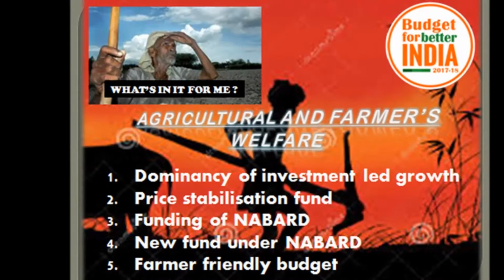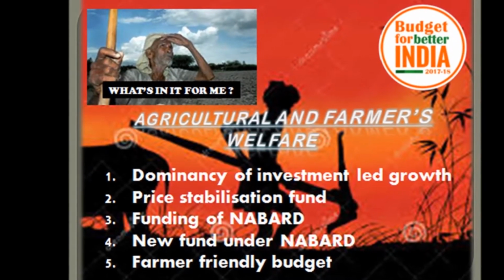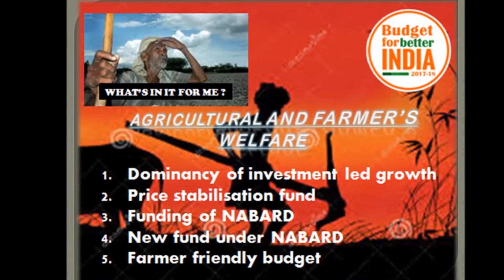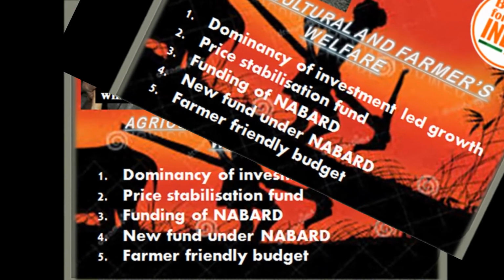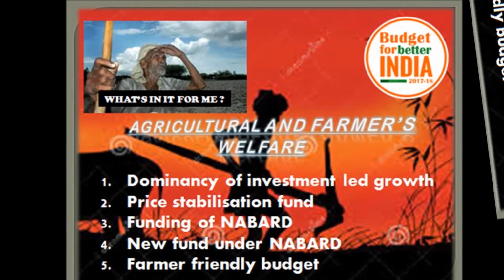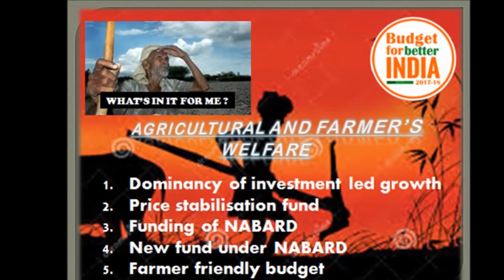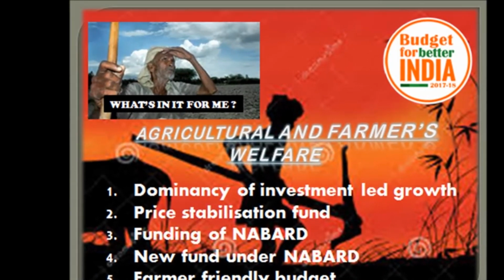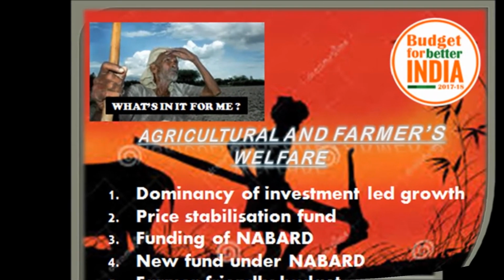Demand-led growth is the consumption side, that is, when the government gives tax rebates on commodities, lowering their prices and increasing their demand. Investment-led growth is the supply side, in which the government invests in new projects, irrigation projects, agricultural projects, drought-proofing farm projects and many others. Price stabilization fund, as the name suggests, stabilizes the price of a commodity.